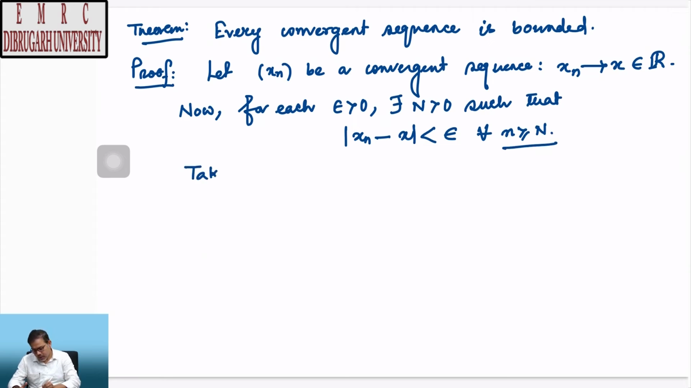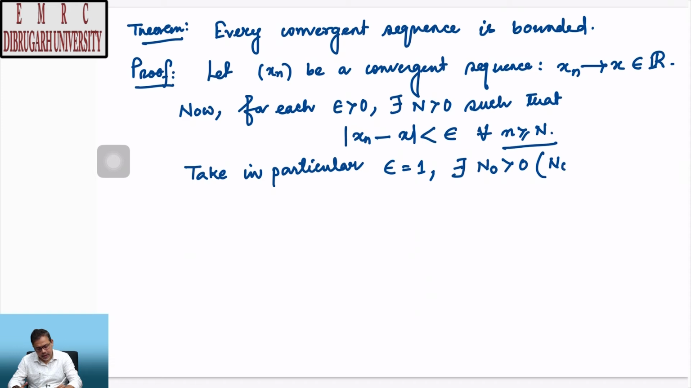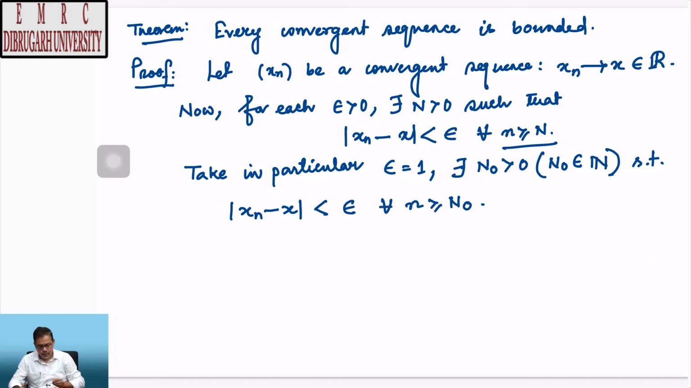Now, take in particular epsilon equal to 1, and there exists some n naught, n naught in the set of natural numbers, for this particular value of epsilon, such that we have |x_n - x| < epsilon for all n greater than or equal to n naught. Let us call it (1).